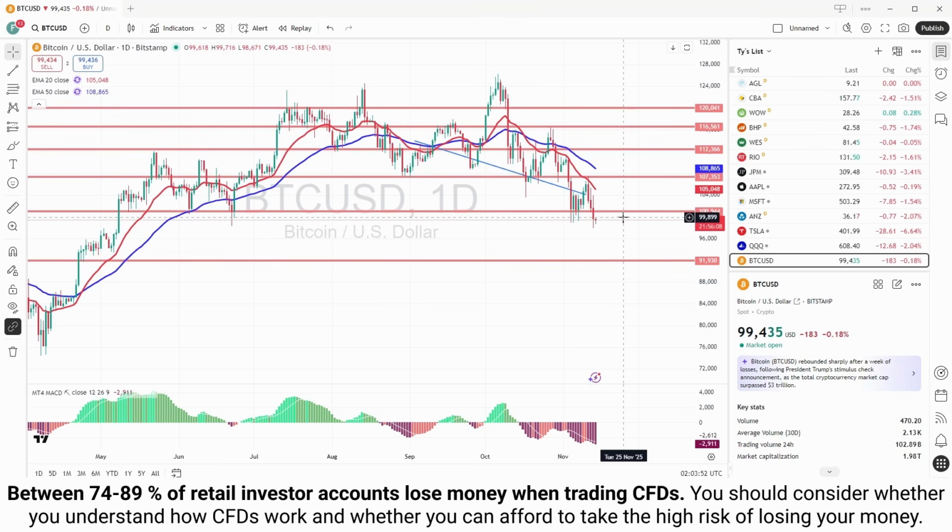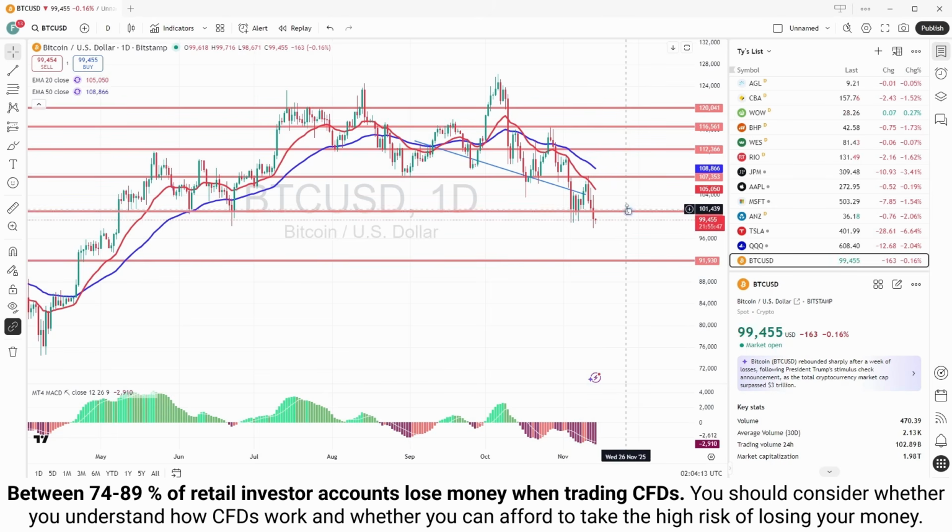If we can't hold at around that 99,000 area, if we're trading under 99, sort of high 98,000s with a daily close, I'd be looking for momentum shifts down and looking for a bigger target of around 92,000, which is where this red line is here. That is more than likely the target for the short.